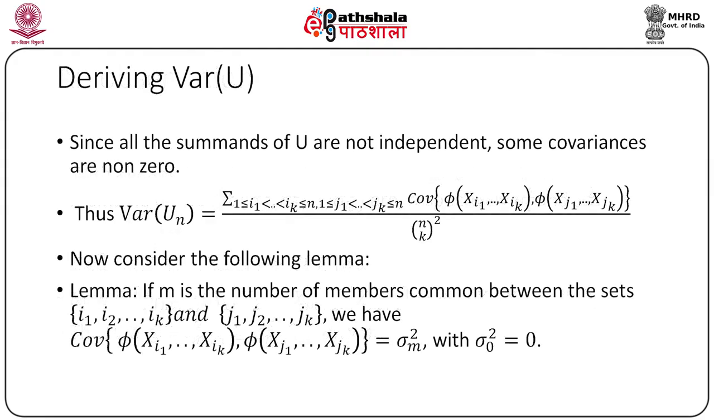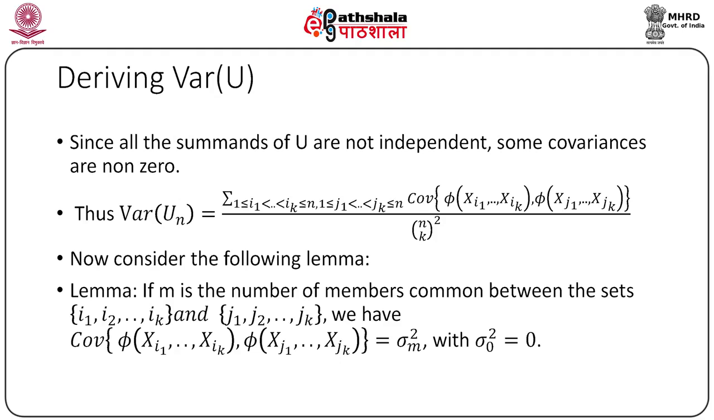Now, we come to the derivation of variance of U statistic. First of all, note that the terms of a U statistic are not always independent. Hence, some covariance terms will contribute, but others will be uncorrelated. Surely, Un is a sum of dependent variables. Thus, variance of Un can be expressed as the sum of all possible covariances between phi of X i1, X i2 up to X ik and phi of X j1, X j2 up to X jk divided by n choose k whole square.